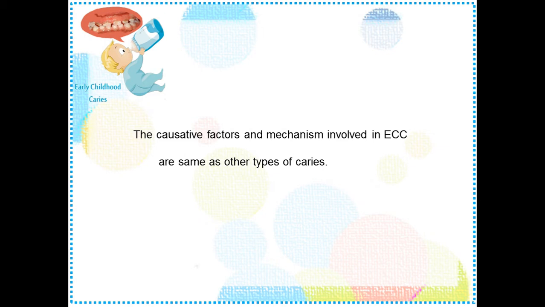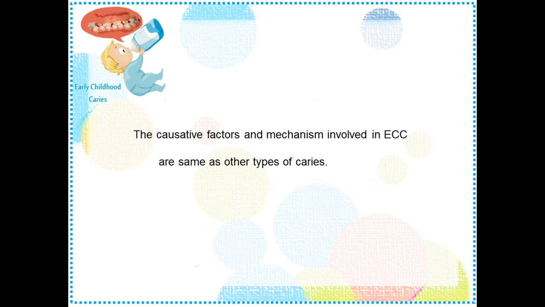Children experiencing this caries as infants or even toddlers have a much greater probability of subsequent caries in their primary dentition and even permanent dentition. And infants with ECC definitely grow at a slower pace when compared to caries-free infants. This is a very important thing.